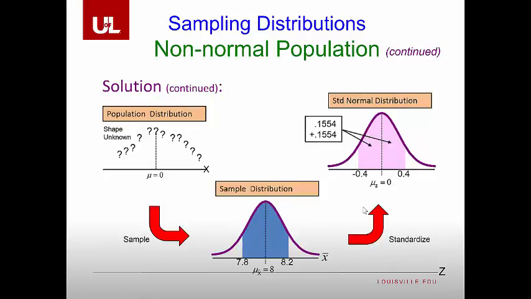Sampling distributions of non-normal populations. Solution: we don't know what the population looks like. We grab a random sample, but we do know that the sample means follow a normal distribution. From there we can back out the likelihood of the population mean falling between those two points.